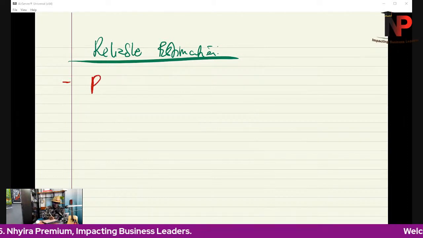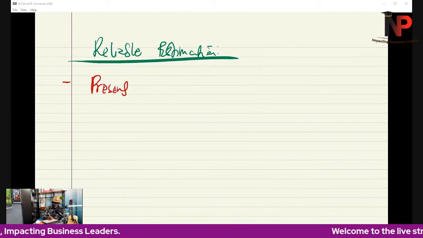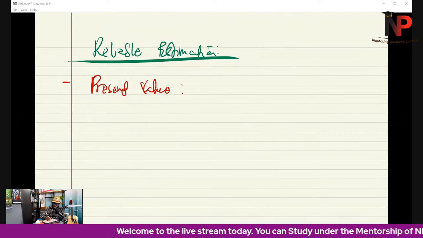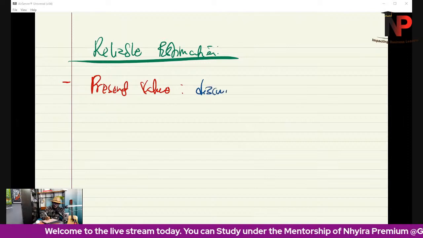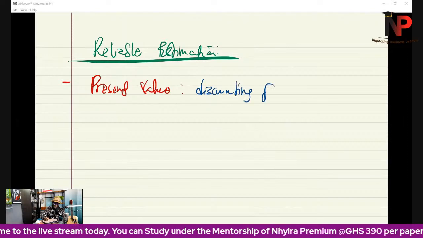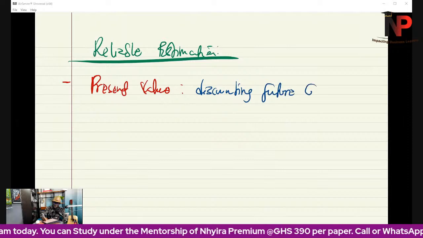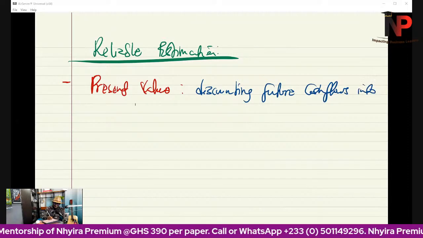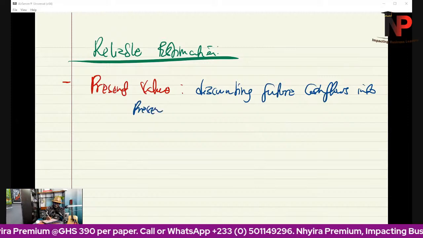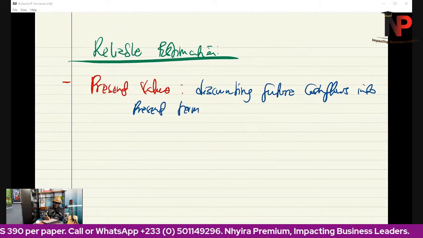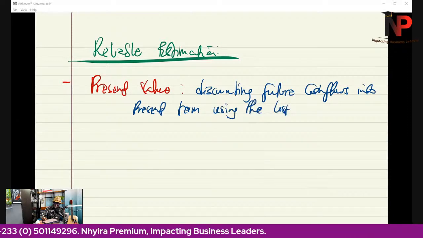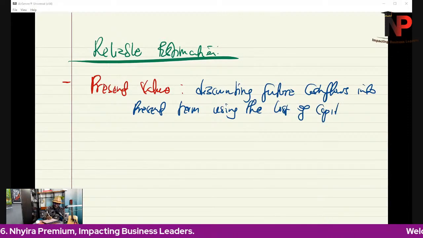Let me talk about present value, since it is going to be crucial here. Present value, as you know already, refers to discounting future cash flows into present terms using the cost of capital of the entity.